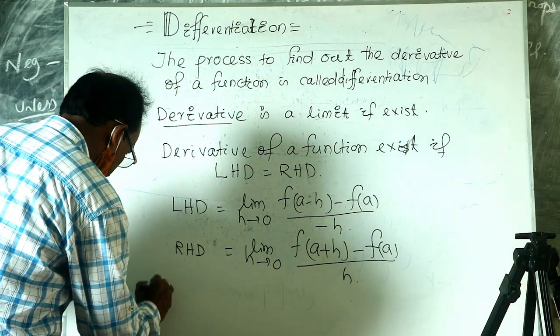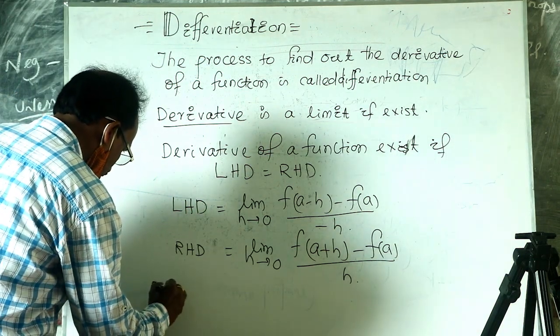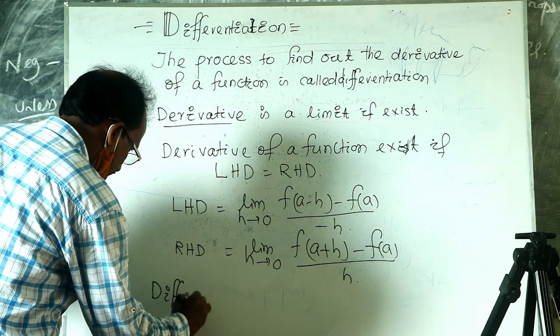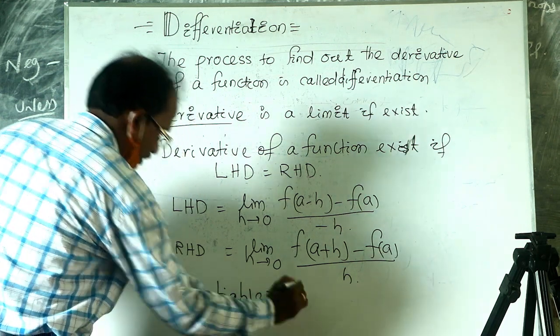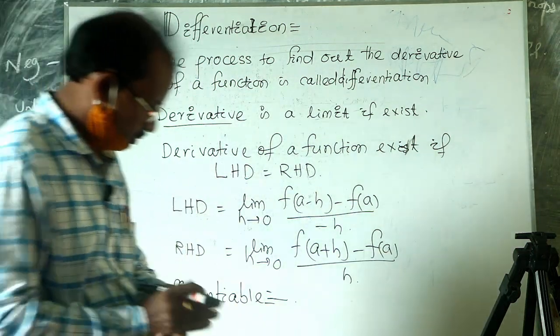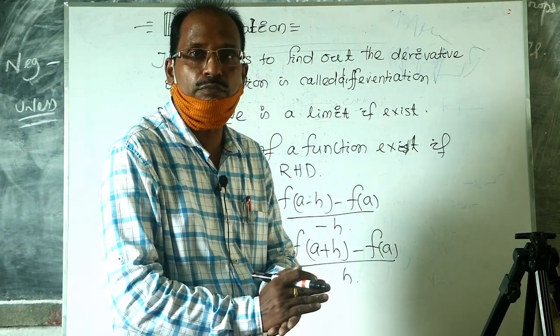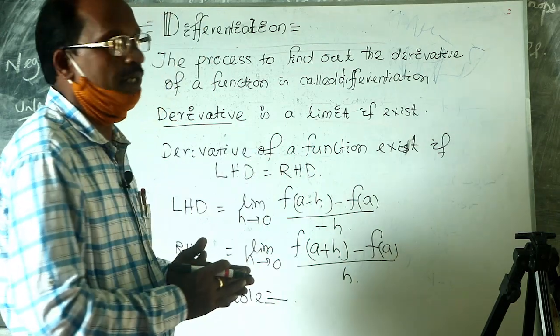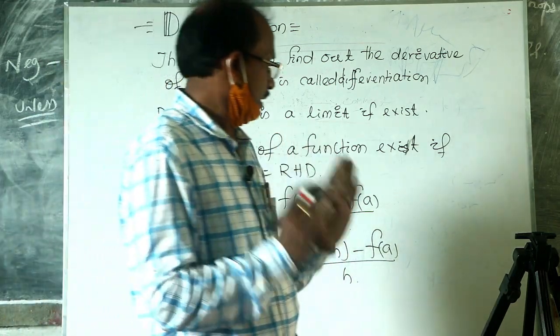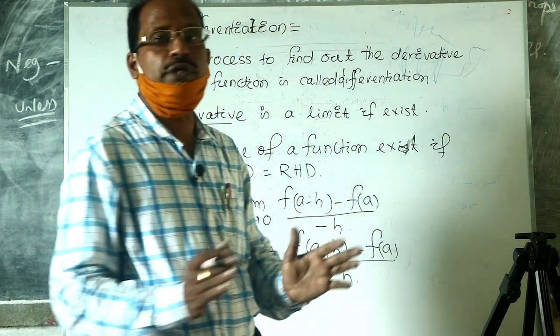So what is differentiable? Write down: a function is said to be differentiable if its left hand derivative is equal to its right hand derivative.